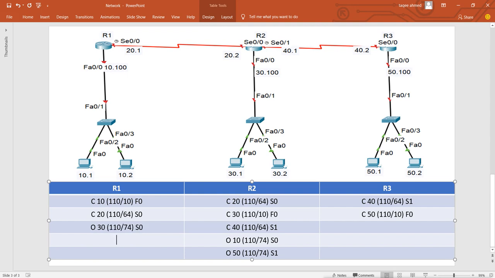Then OSPF knows about 40, which is 110, and now for 40 it is saying 64 from here, and already 20 is also having 64, so 64 and 64 it becomes what? 128.